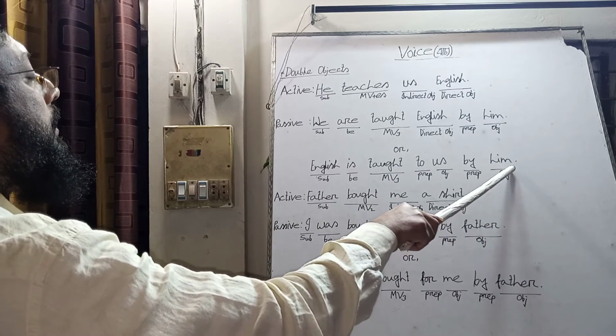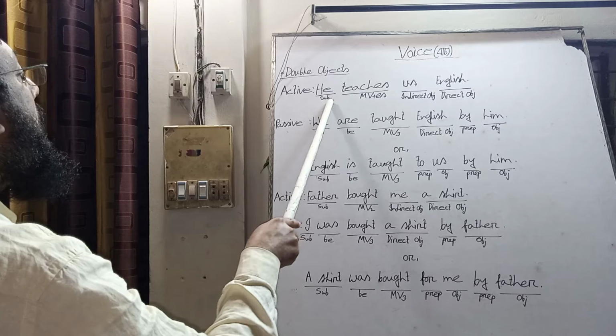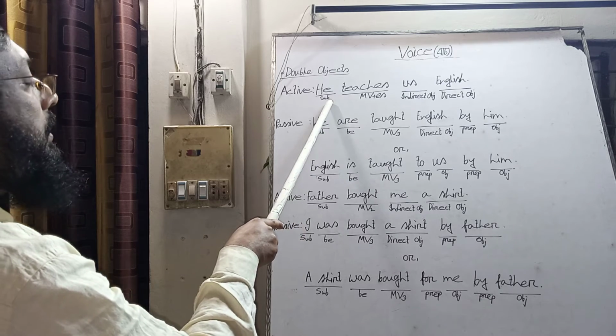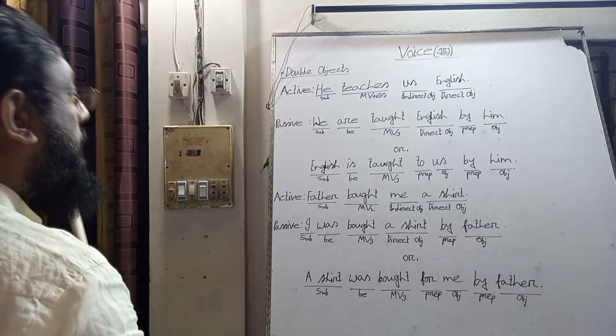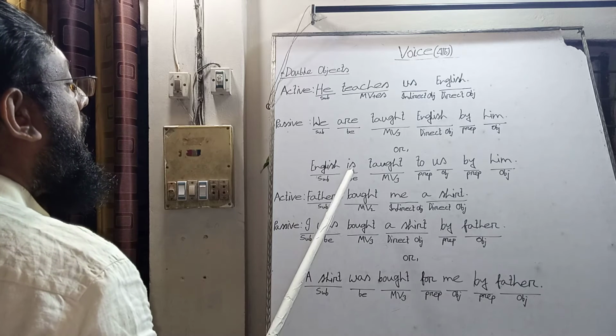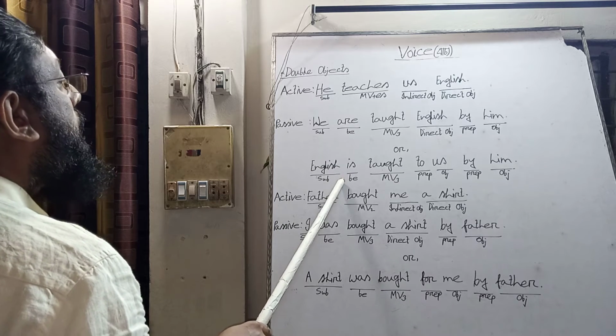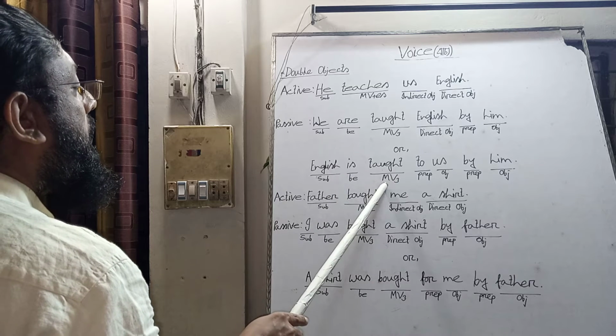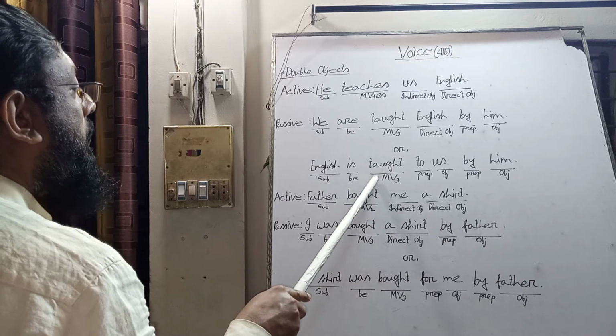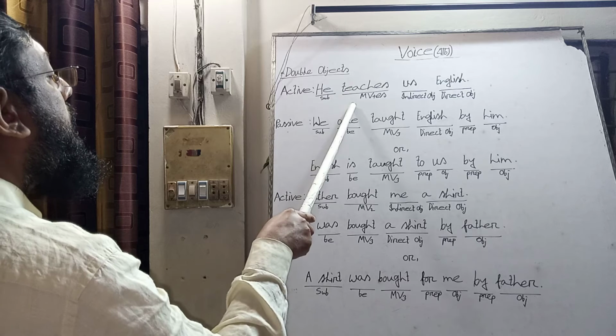So we take him as subject in the active voice. Him will be he. And when we notice there are am, is, are, be verb, it is present indefinite tense, so we take the main verb taught as the present form teach.